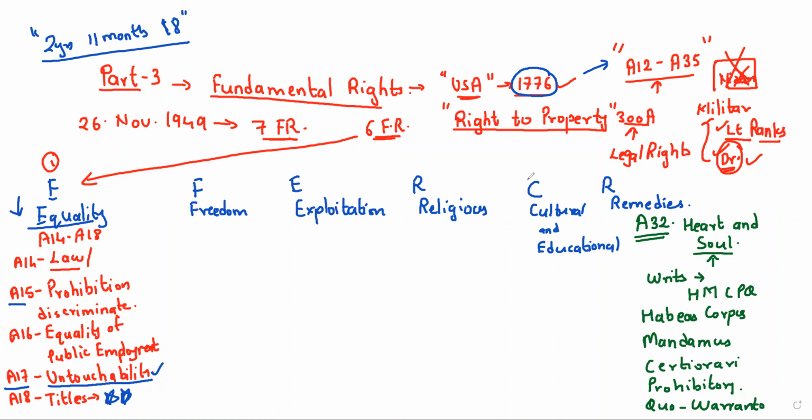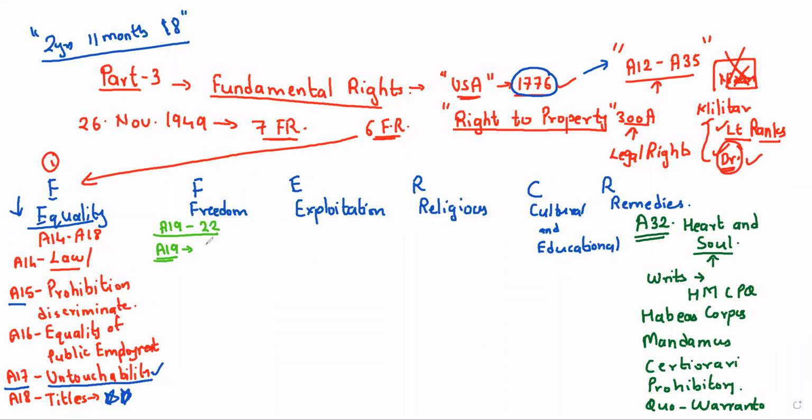Next, very, very important, is your right to freedom. I'm writing here. This starts from article number 19 to article number 22. Very, very important. This is very basic. Article number 19, you have to learn by heart at any cost.